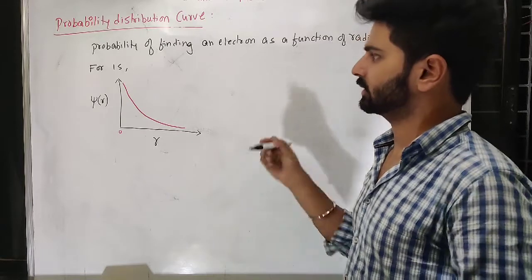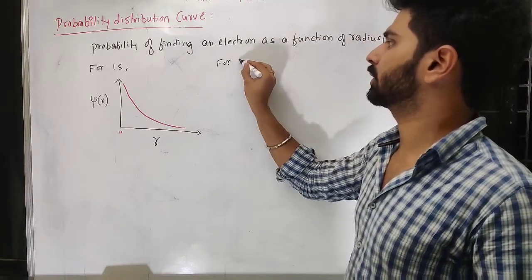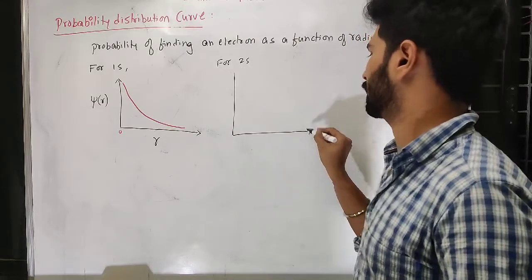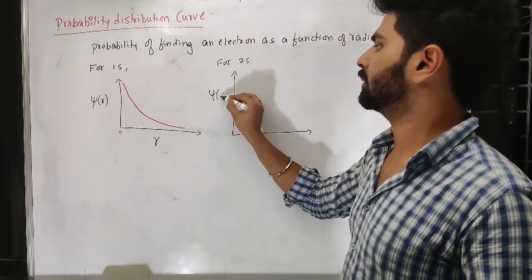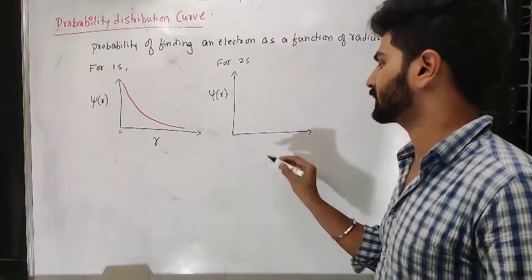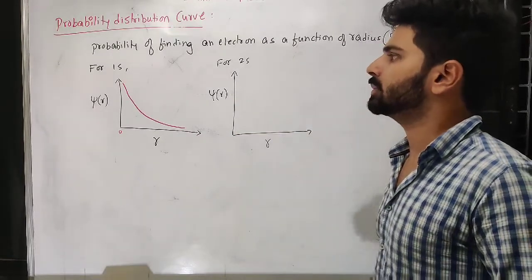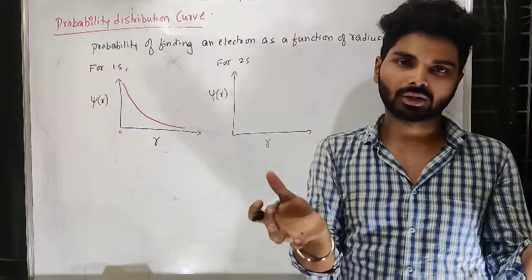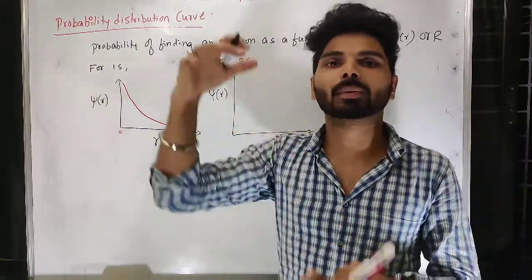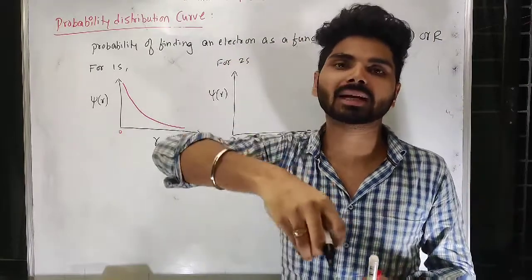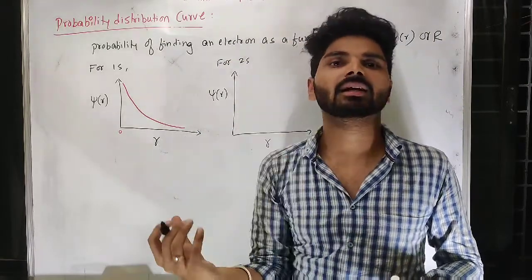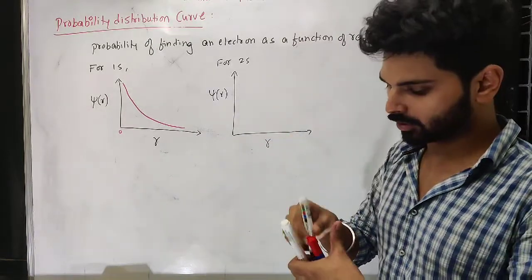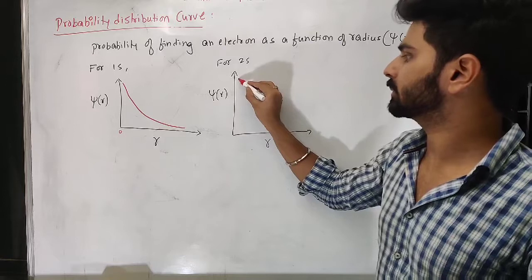For 2s, if you predict this, how will it be? Similarly, probability of finding electron as a function of radius. There is no difference here, because 2s is also spherical in nature. Electrons can be present anywhere here, so its presence can be maximum near the center. Then what happens? Maximum near the center, I will show here, maximum.